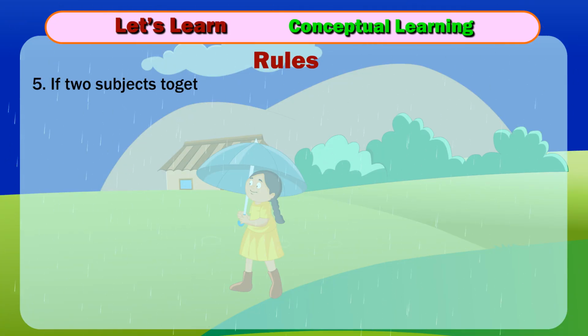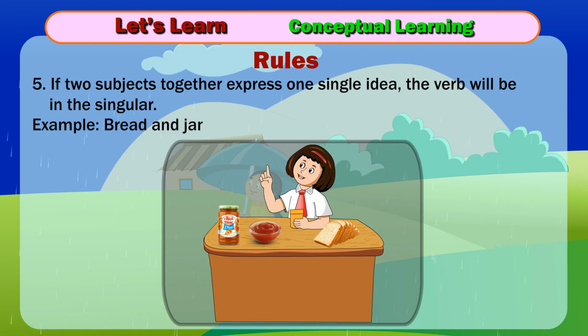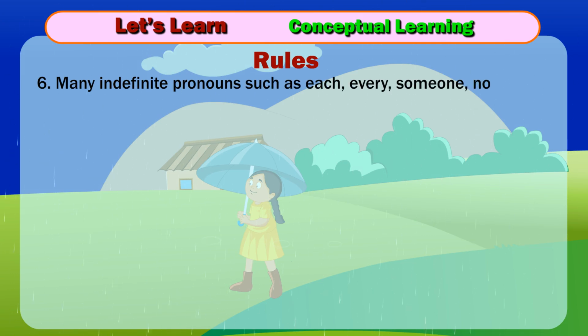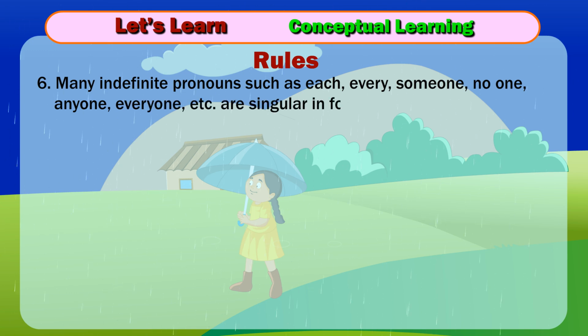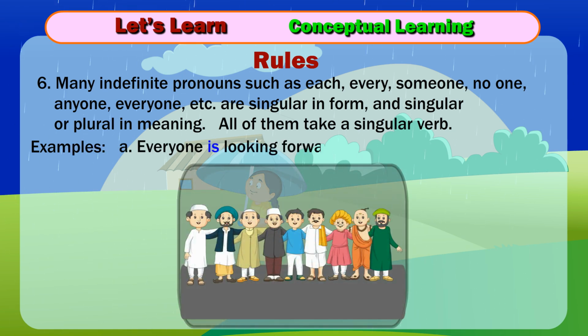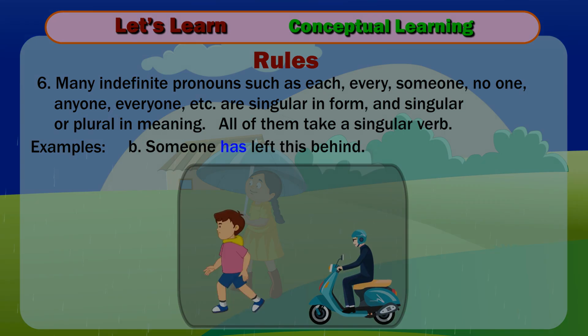5. If two subjects together express one single idea, the verb will be in the singular. Example, bread and jam was her favorite food. 6. Many indefinite pronouns such as each, every, someone, no one, anyone, everyone, etc. are singular in form and singular or plural in meaning. All of them take a singular verb. Examples, A. Everyone is looking forward to it. B. Someone has left this behind.